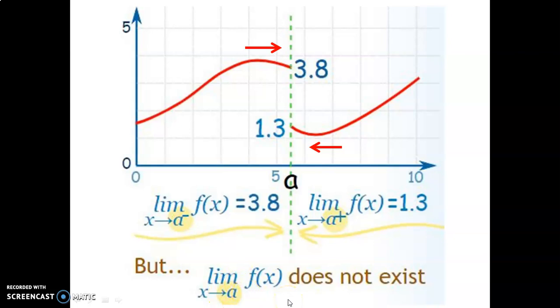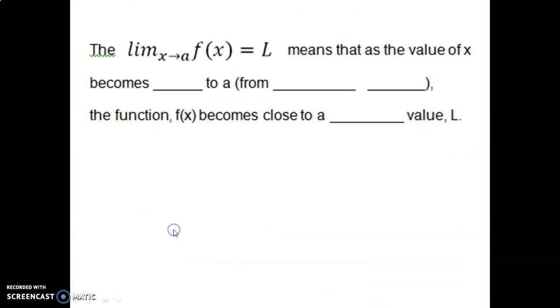Pause there and just make sure you understand the details of that slide. It's important as we move on. Okay, so let's take some notes now. Let's do some examples together.